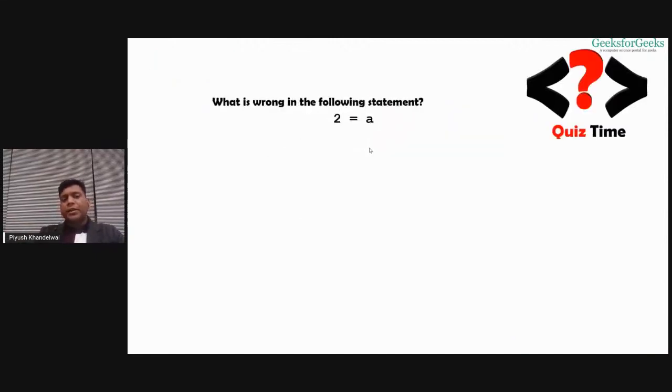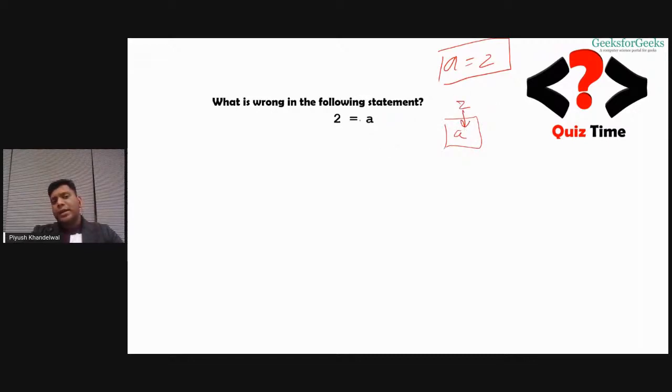Here, what is wrong with the following statement, 2 equals A? I've told you that we generally write A equals 2. A equals 2 is a valid statement. But what is wrong with this? Why can't we write 2 equals A? I hope you might have got the idea. This A is a box with a label A. And when I write A equals 2, I'm assigning this value into this variable, this box, right?